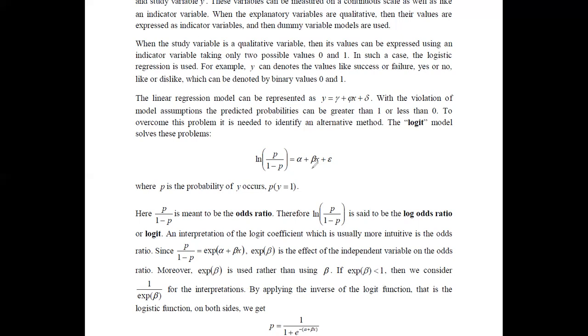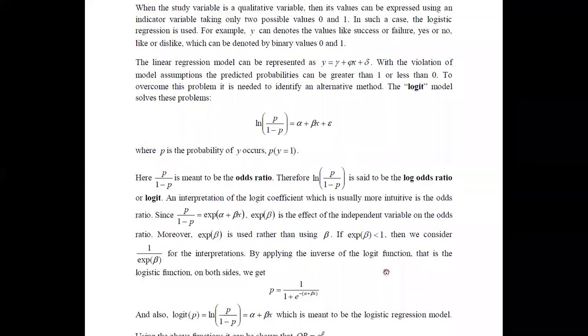But so far, what we have identified is the logit function. We can say this is the logit P, because logit P was identified as the ln of P divided by 1 minus P. Therefore, if you apply the inverse of the logit function to both sides of this equation, we can simply obtain the logistic model. Here we get P equals 1 over 1 plus e to the power minus alpha plus beta x. This is the function we are getting.